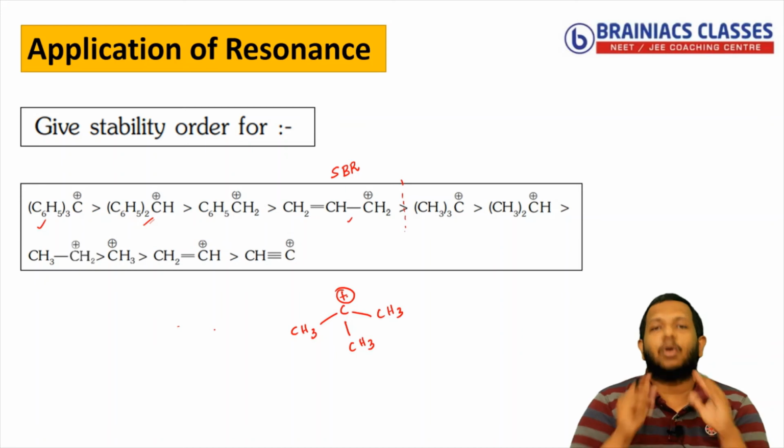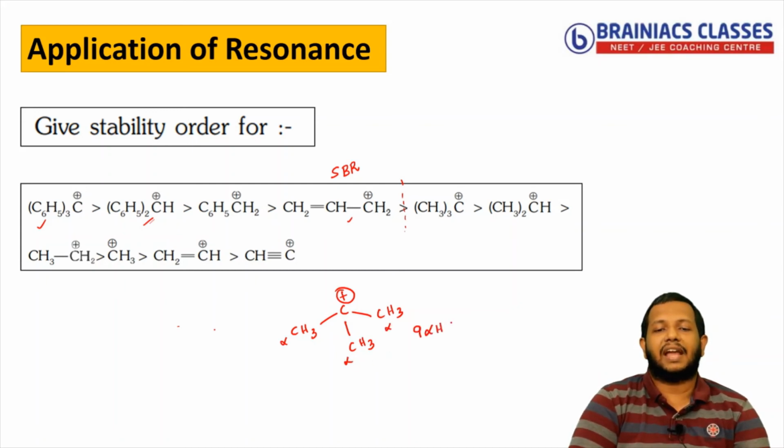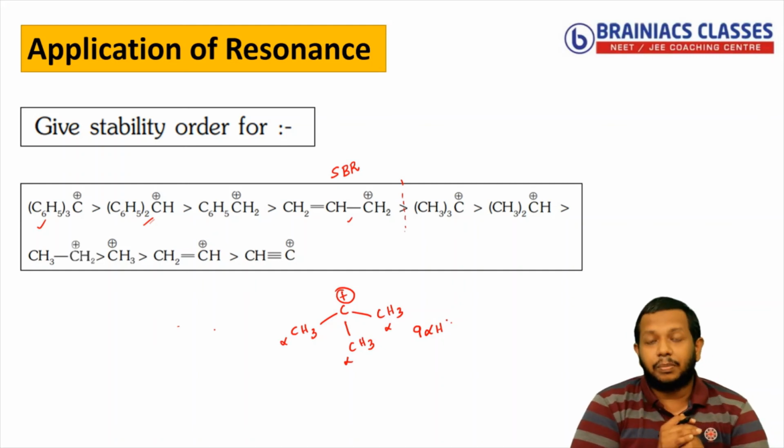I know that there is no resonance present, but here hyperconjugation is present because this is an alpha carbon, this is an alpha carbon, and this is an alpha carbon. So this system is stabilized by 9 alpha hydrogens. So that is stabilized by hyperconjugation.